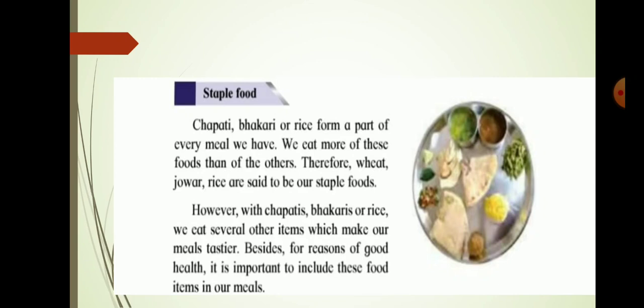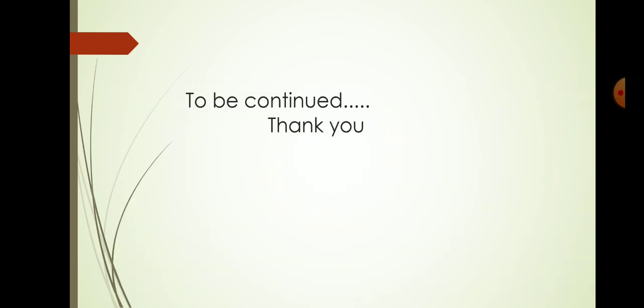For example, green vegetables are full of minerals. All pulses are full of proteins. Chapatis give us carbs. So there should be a balance of all these things in our diet. Then we will stay healthy and fit. So, to be continued. Thank you, children.